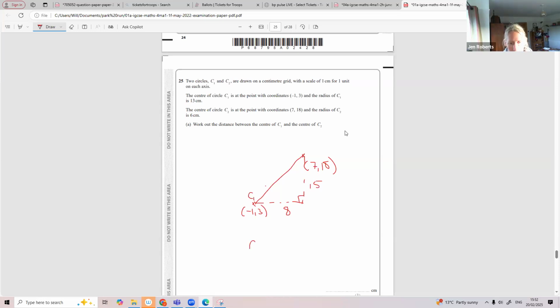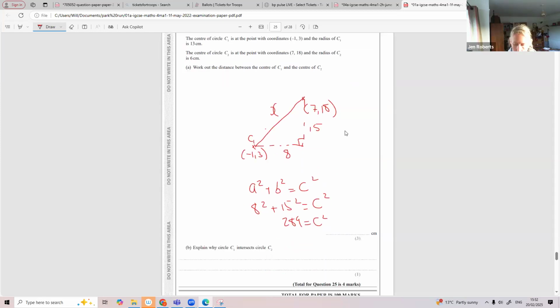So it's Pythagoras. a squared plus b squared equals c squared. This is my hypotenuse here. So this is my x. 8 squared plus 15 squared equals c squared. What's 8 squared plus 15 squared? 289. Square root both sides. 17. So that is the distance between C1 and C2.